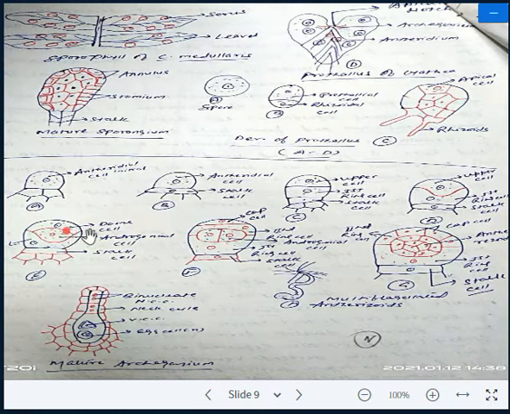Now further division takes place in such a manner that there is a developed second ring cell and towards the upper side cap cells. This is the first ring cell, this is the second ring cell, and division takes place in such a manner that there is a formation of cap cells. But in Scythia there are two cap cells, but in Osmunda and other leptosporangiate ferns only one cap cell is present. So this is the big difference between the other leptosporangiate ferns and Scythia.